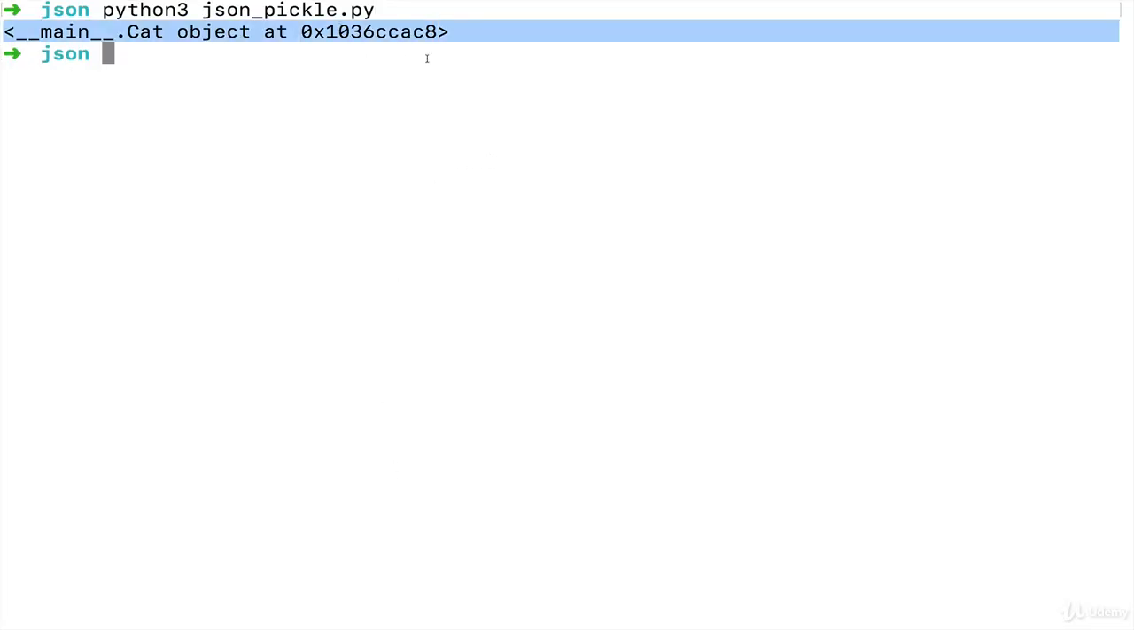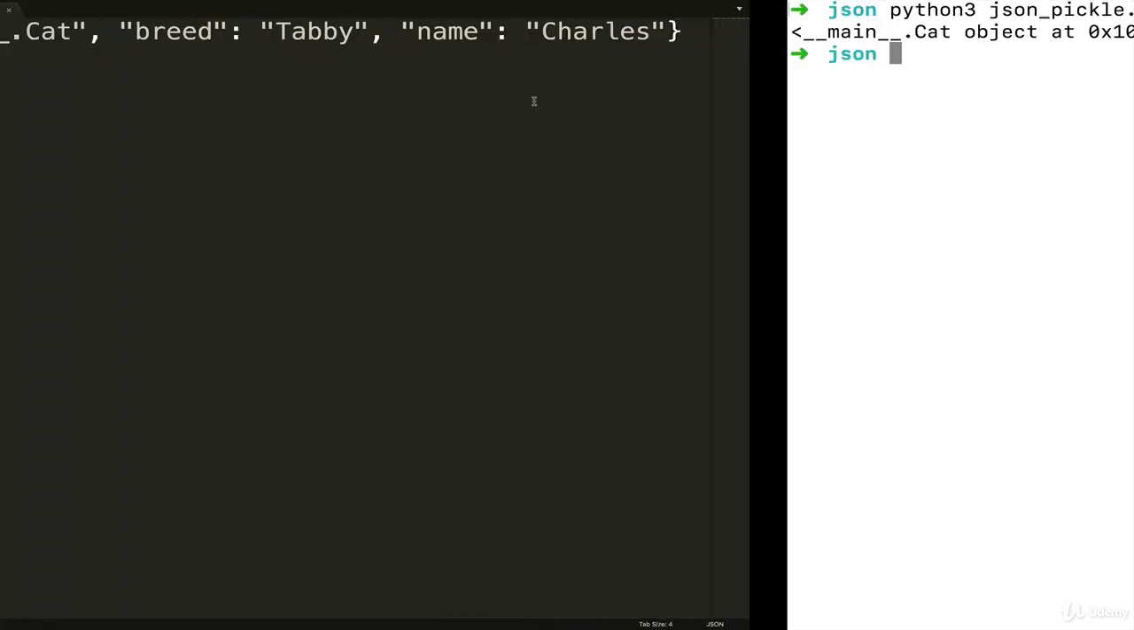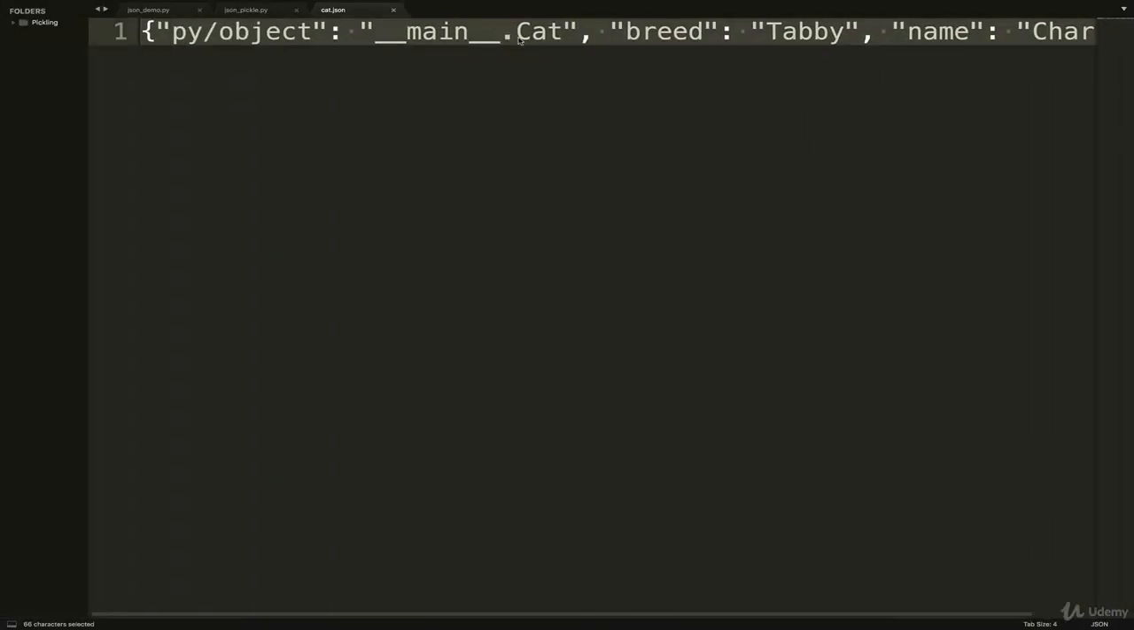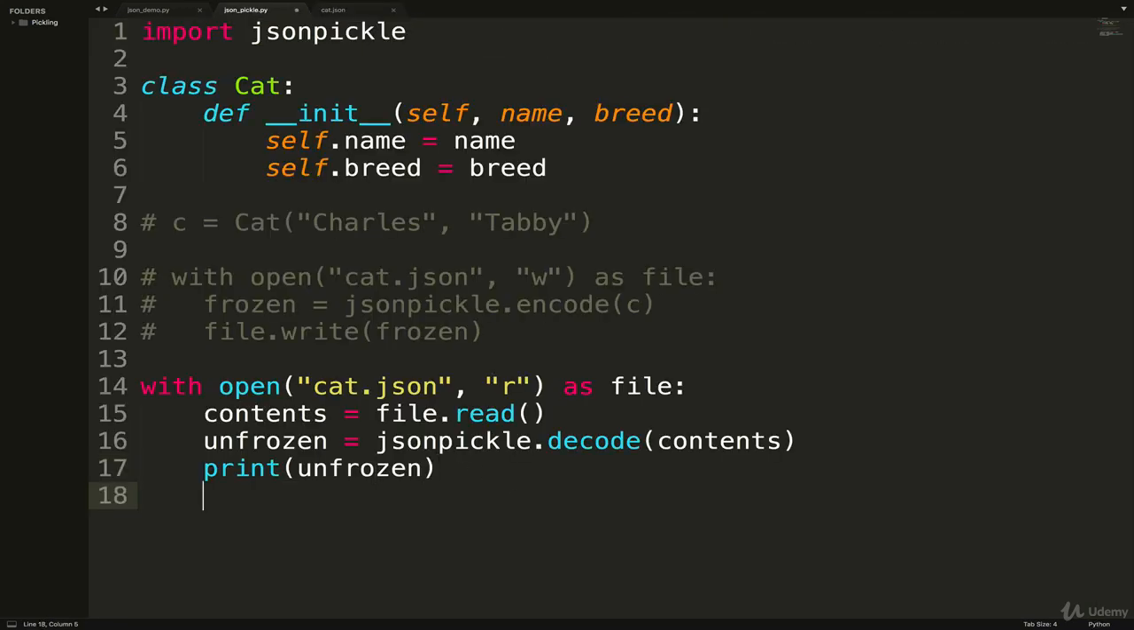Cool. You can see what we got back was a cat. It reconstructed our cat from the dead, basically took this JSON and turned it into an actual cat object. So we can do things like, oh, we don't have any methods, huh? That doesn't help us. If we did have methods, we'd be able to call them. And it's just name and breed for this example.